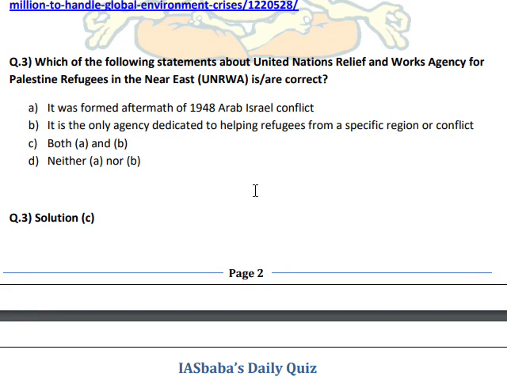Mainly both are correct. It was formed in the aftermath of the 1948 Arab-Israeli conflict, and it is the only agency dedicated to helping refugees from a specific region or conflict.